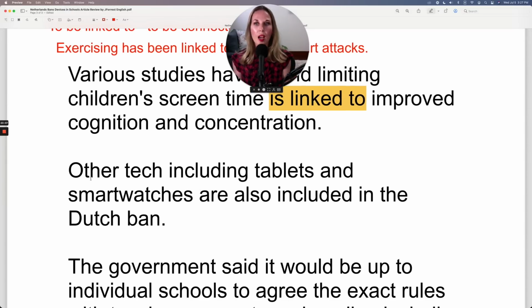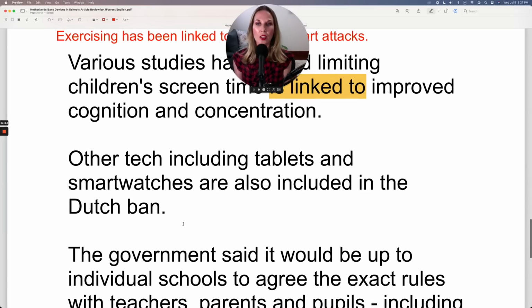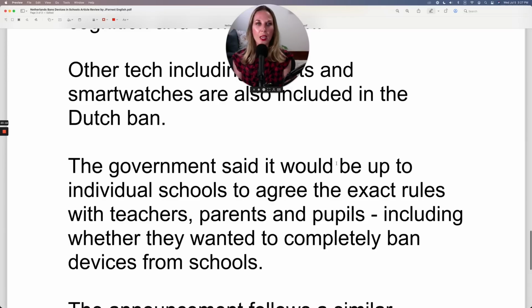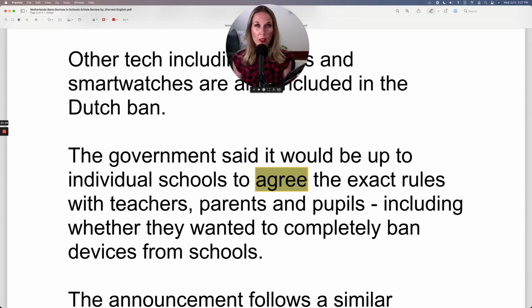Let's continue. Other tech, including tablets and smartwatches, are also included in the ban. The government said it would be up to individual schools to agree the exact rules with teachers, parents, and pupils. This sounds a little weird to me because we don't use agree and then directly whatever you're agreeing to. Notice, because you agree to something. So I think it's just missing a preposition here. Individual schools to agree to the exact rules because you agree to something.